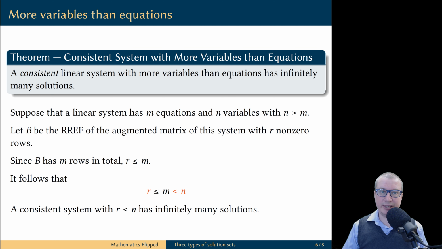If you look at the beginning and the end of this inequality, you will see that r is less than n. And we already proved that if you have a consistent linear system with r less than n, then this system has infinitely many solutions.